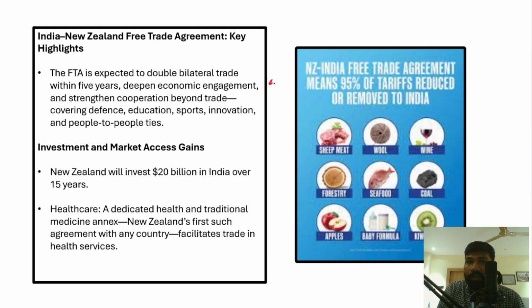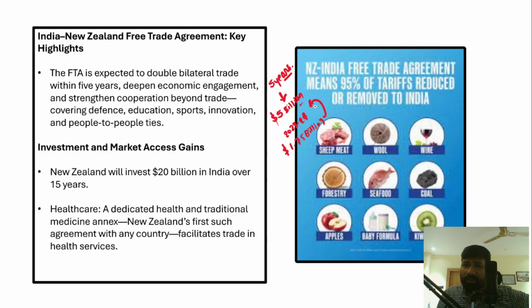We have already understood that one of the objectives is that in the coming 5 years, the bilateral trade should reach 5 billion US dollars. In the financial year 23-24, the bilateral trade between India and New Zealand is valued at only 1.75 billion US dollars. Therefore, the aim is to take this to 5 billion US dollars in the coming years.